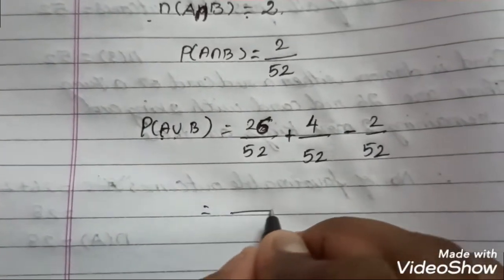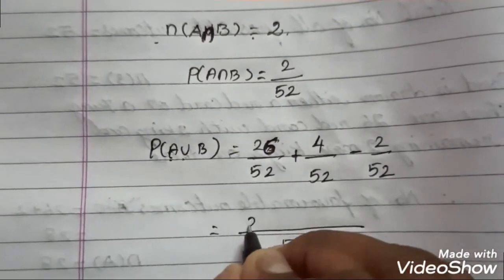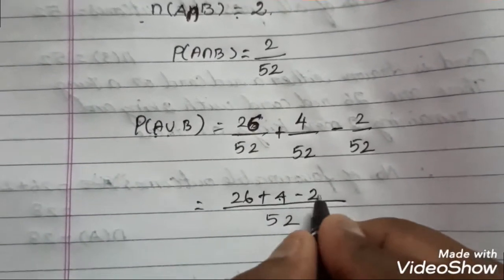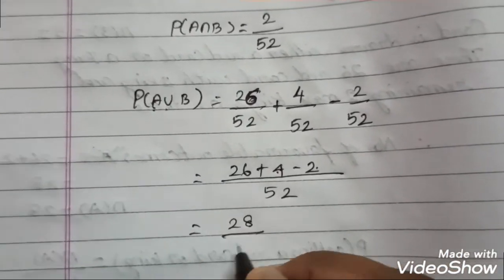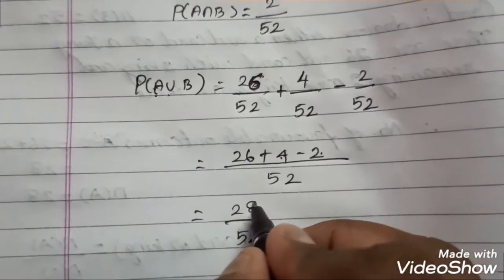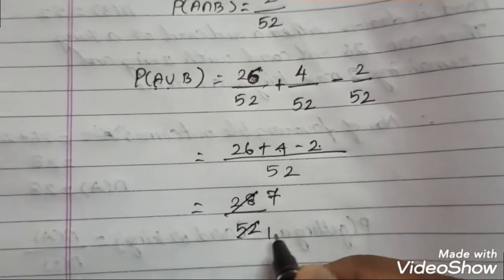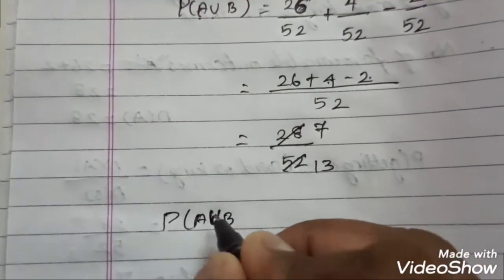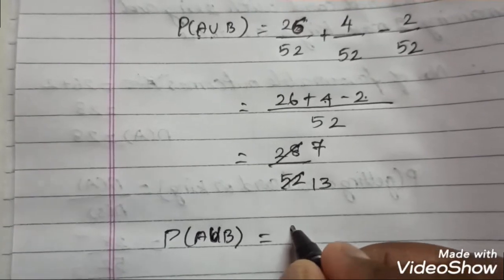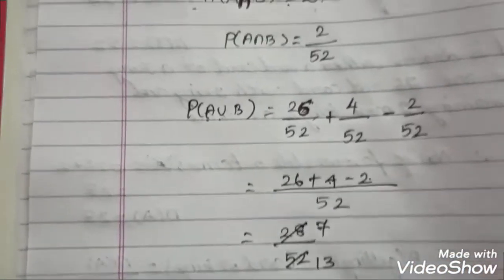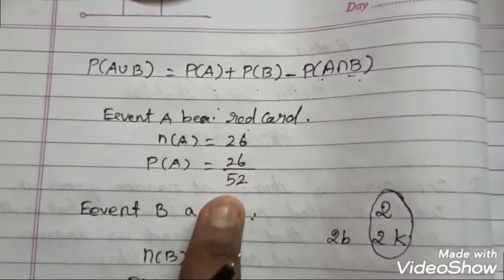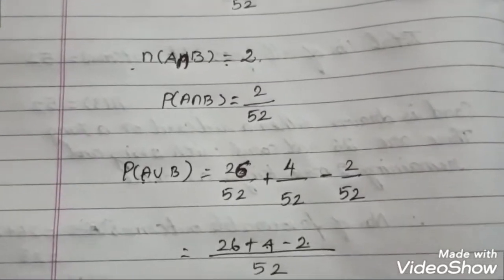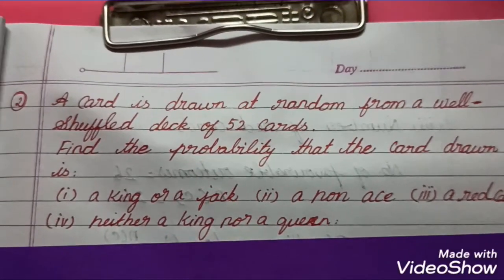So here I take 52 commonly: 26 plus 4 minus 2. 26 plus 4 is 30, 30 minus 2 is 28. So 28 by 52. You cancel by the 4th table: 7 fours are 28 and 13 thirteens are 52. So P of A union B is equal to 7 by 13. So this is one of the methods to solve, and you get the same answer, 7 by 13. Now we move on to the second question. Now I explain question number 2.